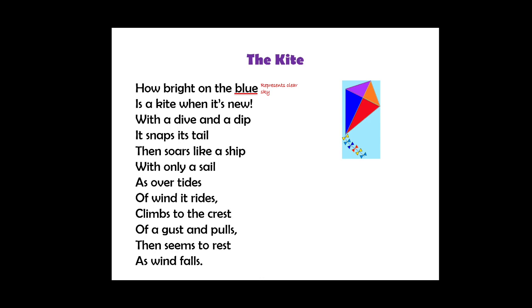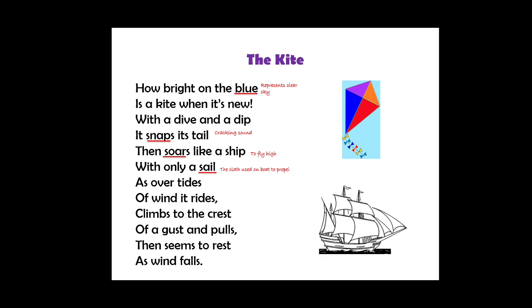Snapping means moving quickly, making a cracking sound. You must have seen when a kite flies, it moves its tail quickly, and then flies high. Then soars like a ship with only a sail. Soars means to fly high. Sail is a cloth that is used to propel a ship. Like a ship with a sail moves on the tide of the sea, in a similar way, a kite moves on the tides of air.